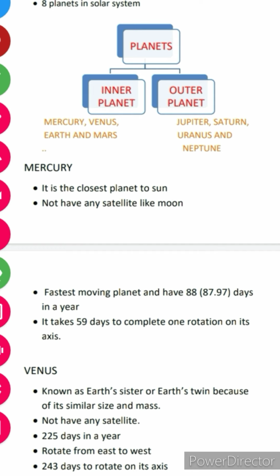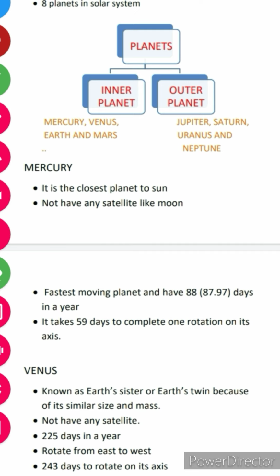Next, talking about the planet Mercury, it is the closest planet to the Sun. If it is closest, it might receive the highest sunlight from the Sun. Is it so? Yes, it is so. It does not have any satellite like we have the Moon as our satellite.